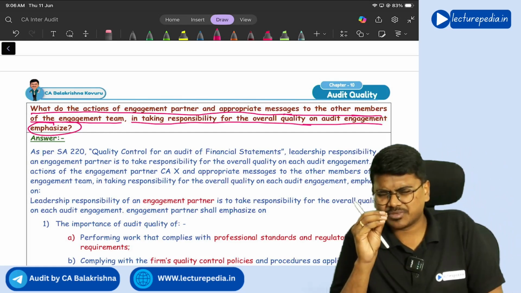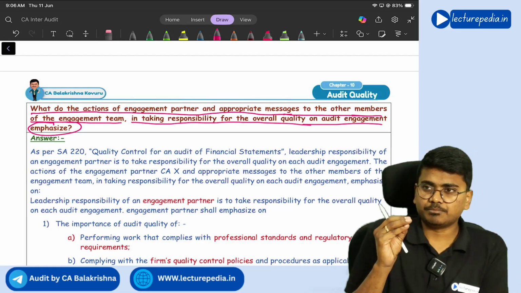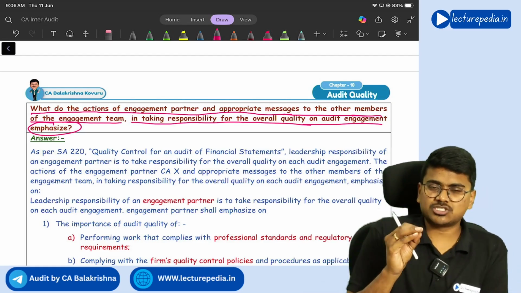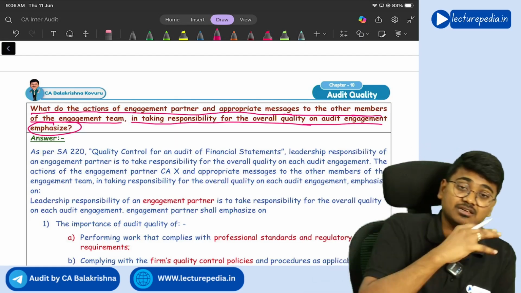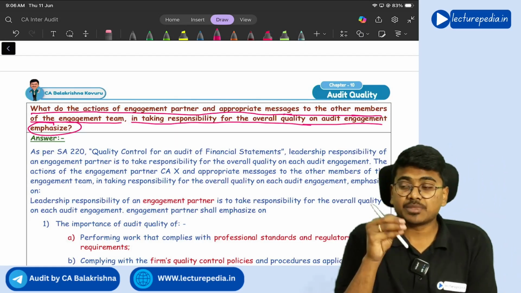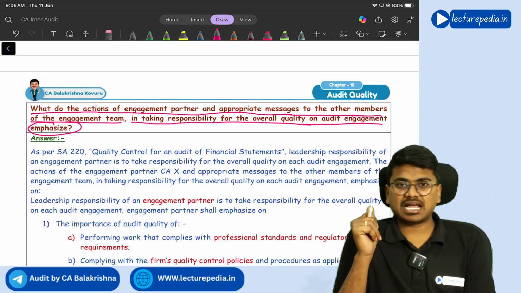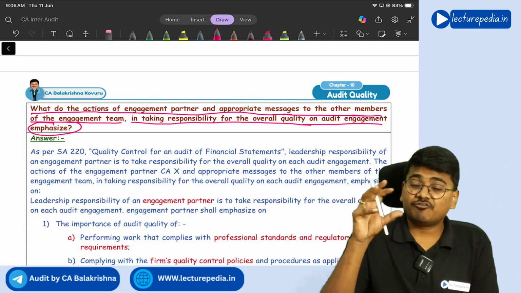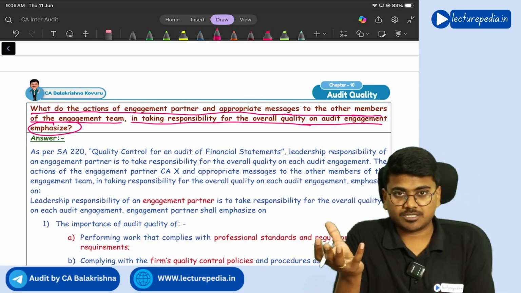See, you already know that it is the managing partner who has to take responsibility for leadership at the firm level. Similarly, at the audit engagement level, the engagement partner has to take responsibility for maintaining quality in that audit engagement. Getting it?